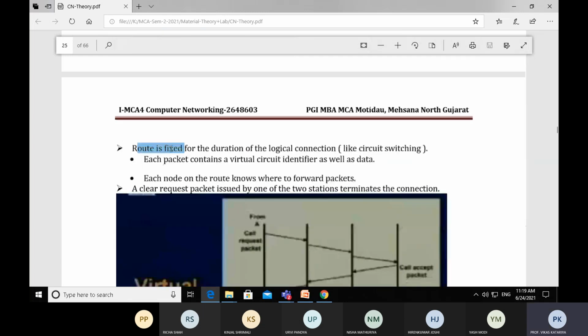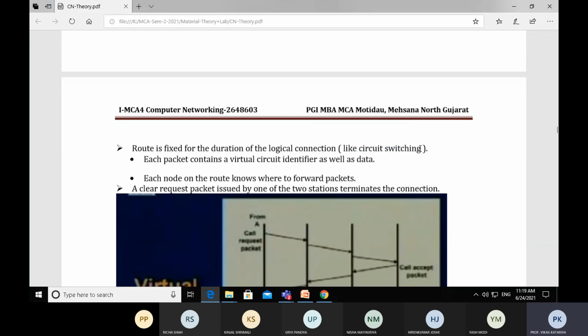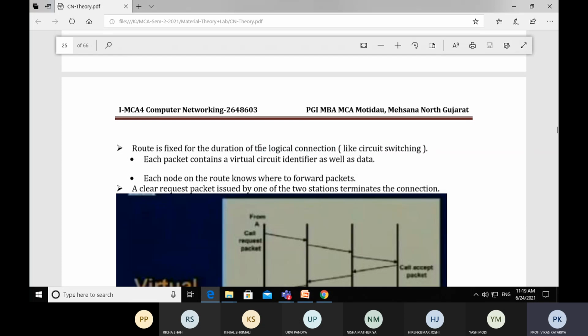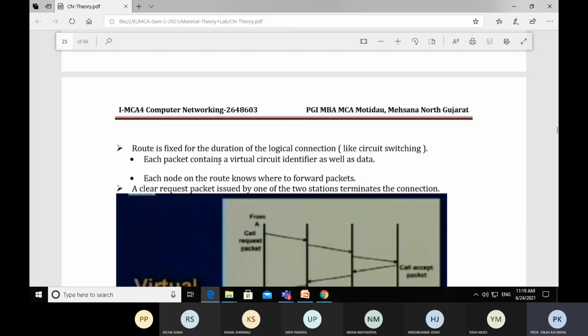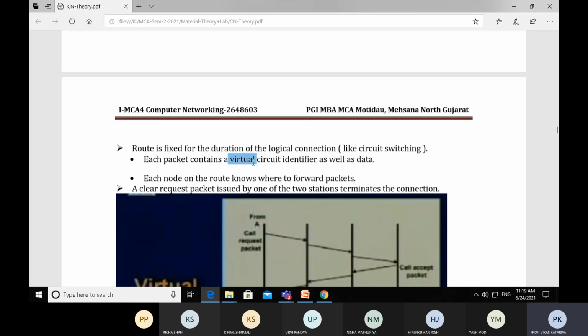The route is fixed for the duration of the logical connection like circuit switching, but the difference is in circuit switching we have the physical path between source and destination, but in packet switching there is a logical path. That's why it is called a logical connection. The route is fixed for the duration of the logical connection. Each packet contains a virtual circuit identifier as well as data. So each packet contains the virtual circuit identifier, VCI.